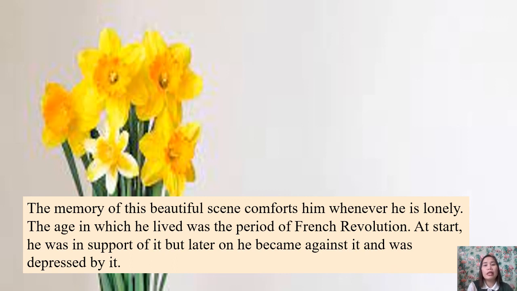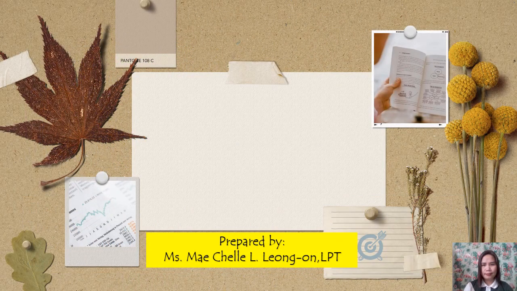This indicates the intense feelings of a romantic poet like William Wordsworth. Alright, so that is all about the poem I Wandered Lonely as a Cloud, also known as Daffodils.